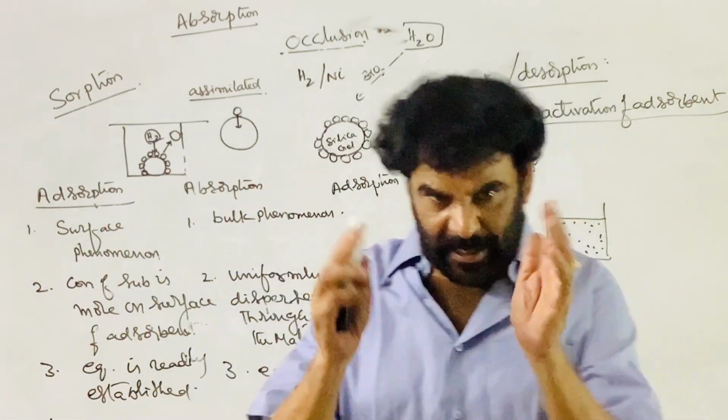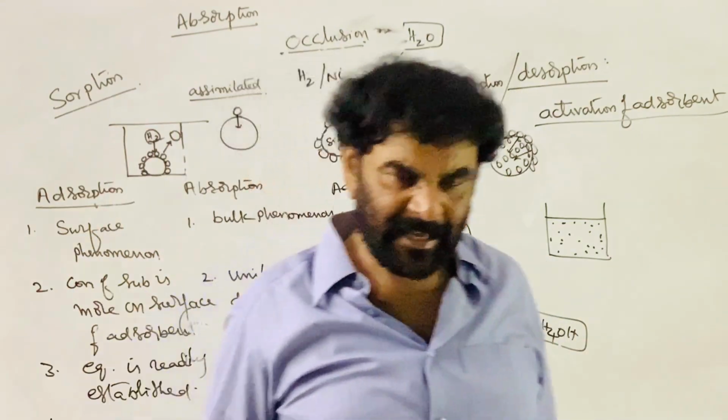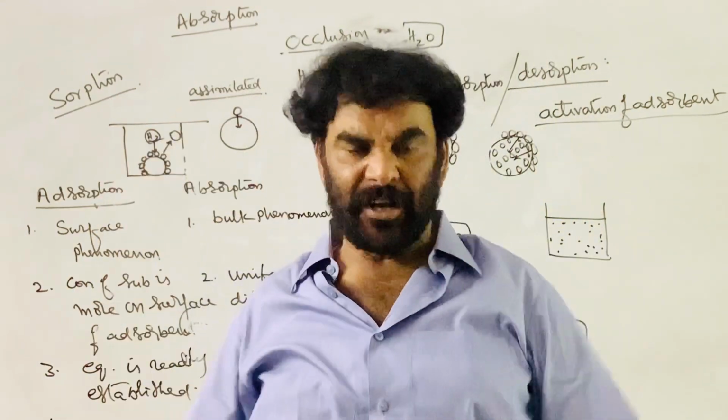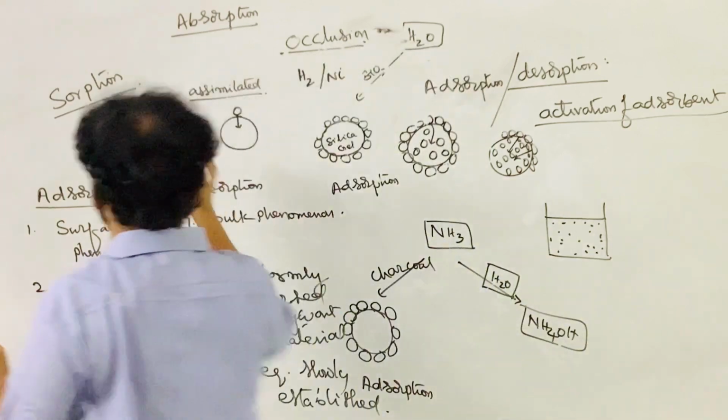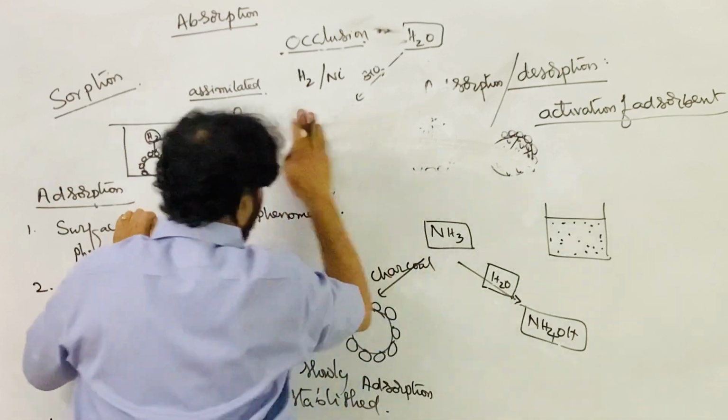Let me explain how activated charcoal is made. Charcoal is taken into a container, and with the help of the vacuum pump, low pressure conditions are created. Let me draw a diagram like this.